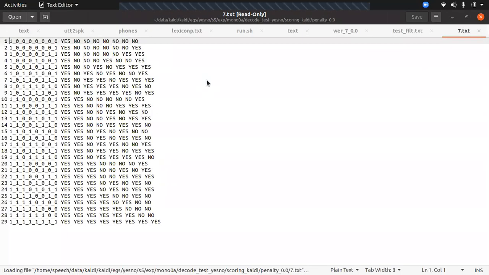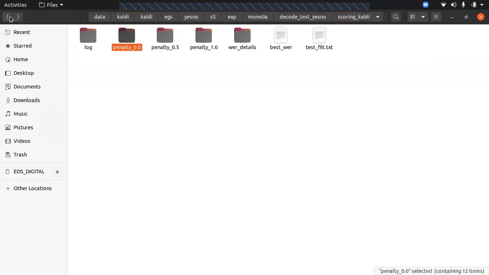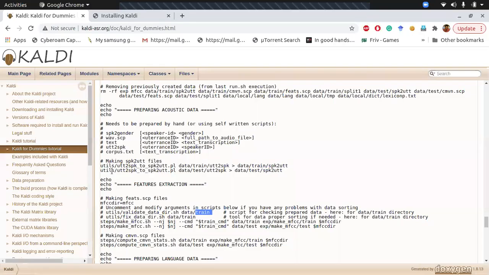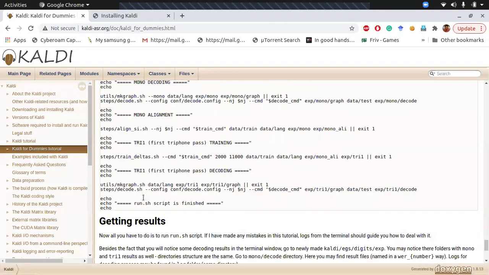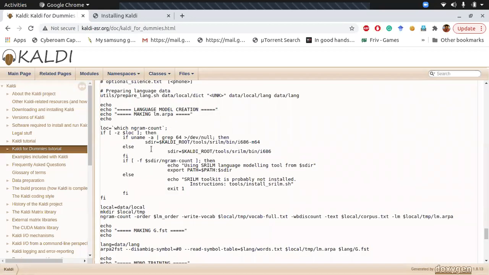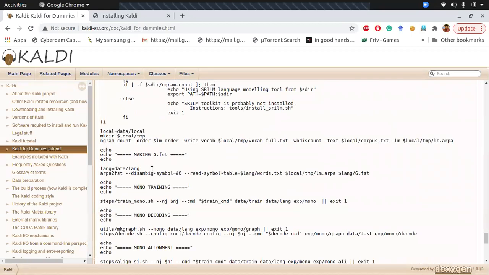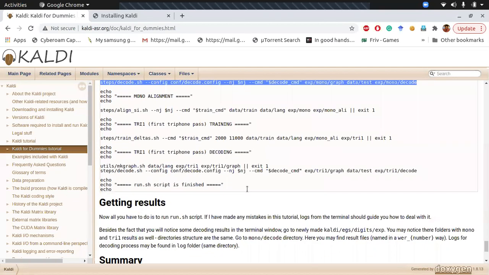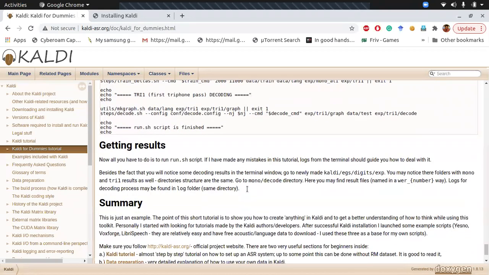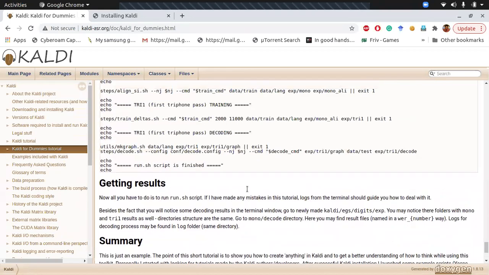when you run decode.sh, once it is done, you will get some .tra files in the exp folder.